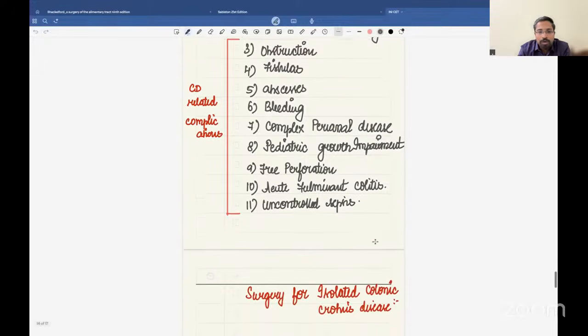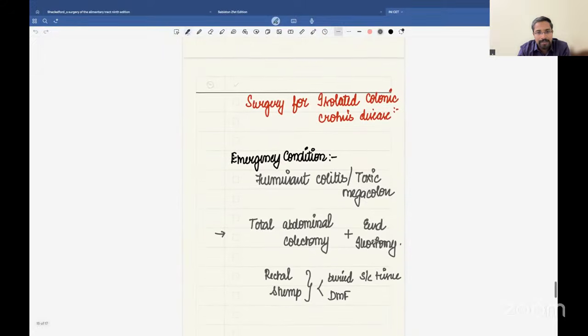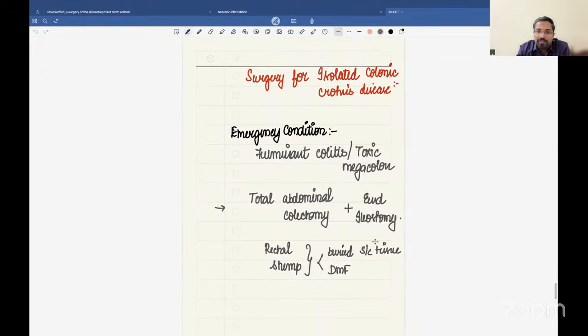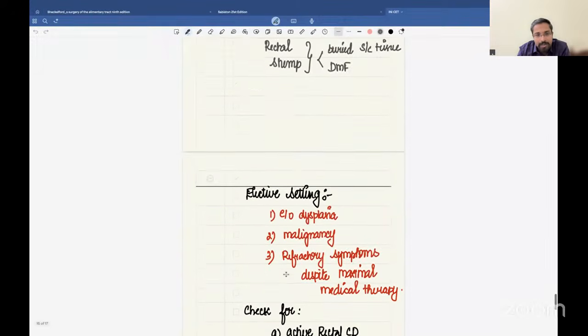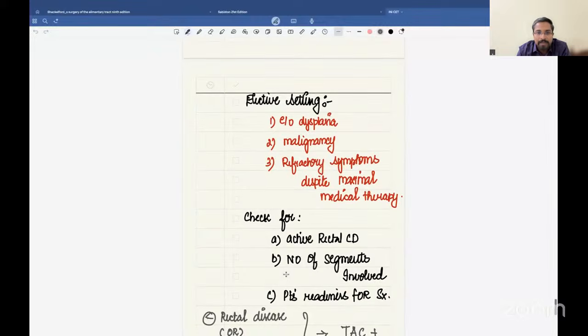Now, what I wanted to highlight here is, in surgery for isolated colonic Crohn's, if the patient comes in with an emergency condition like a fulminant colitis or a toxic megacolon, you are going to do a total abdominal colectomy and end ileostomy and bring down the rectal stump, either doing a Hartmann or bringing it out as a distal mucous fistula.